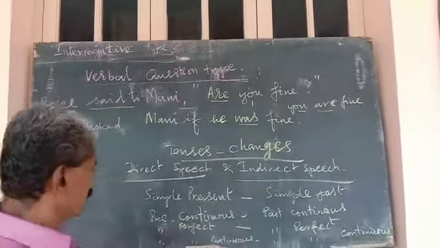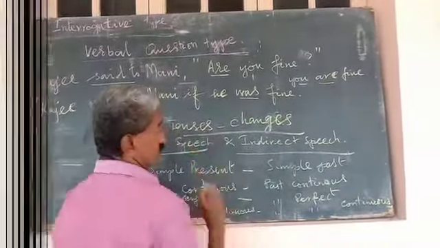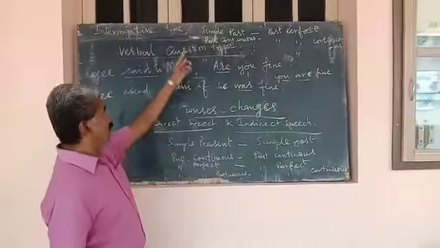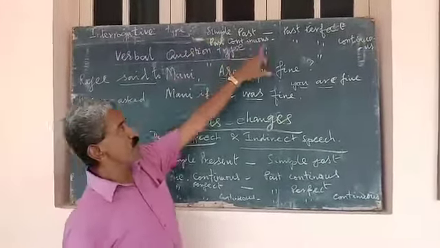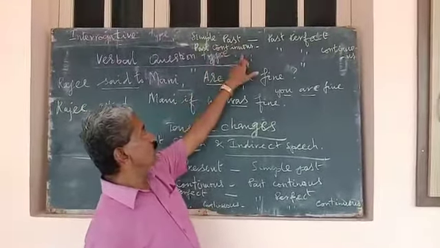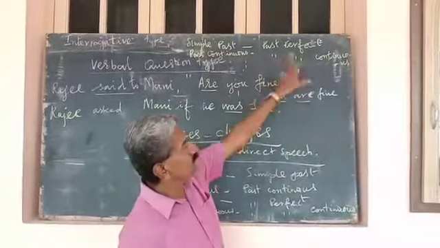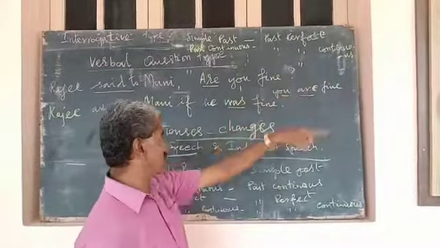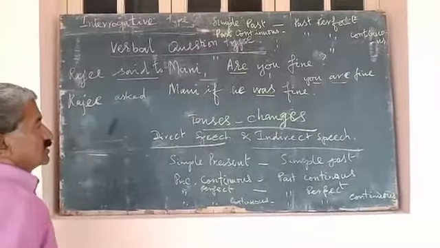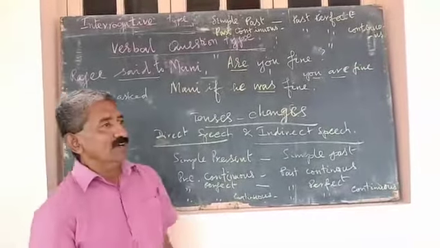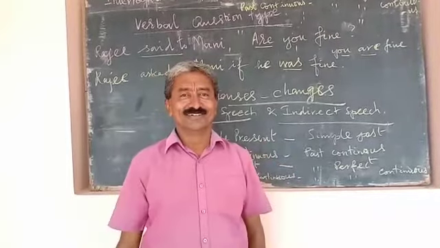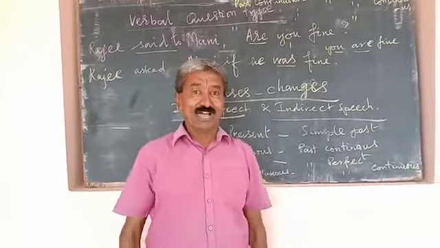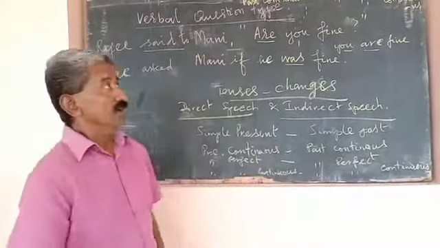So one more change. Now, I'm writing here: simple past will become past perfect, past continuous will become past perfect continuous in indirect speech. So, these are all the similar changes. We'll continue to handle a little bit more. Till then, thank you.